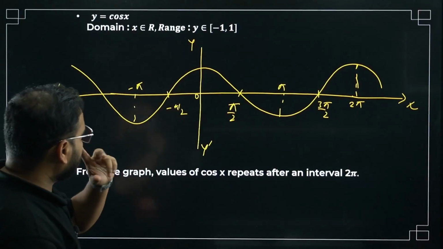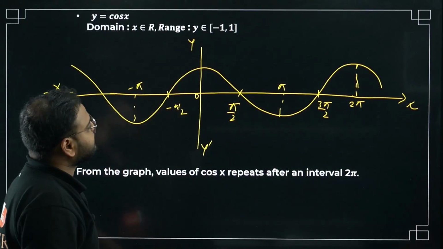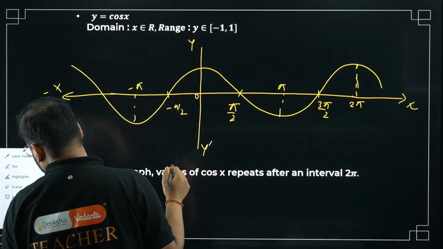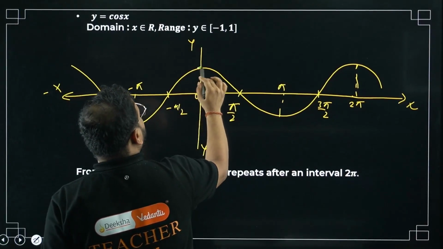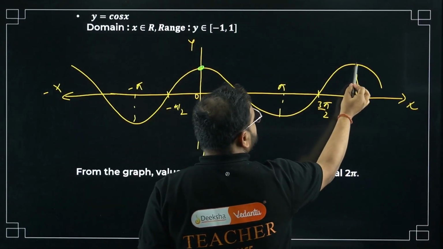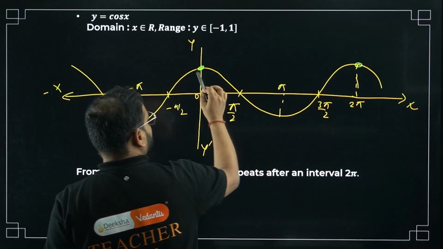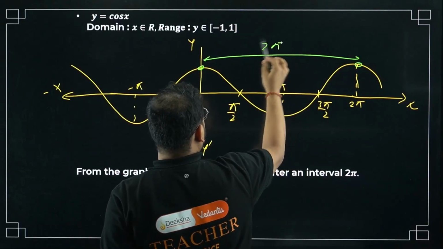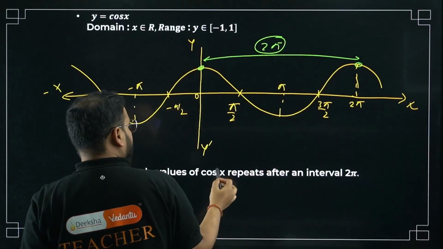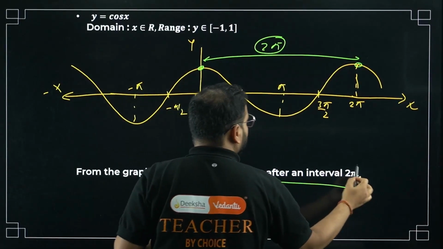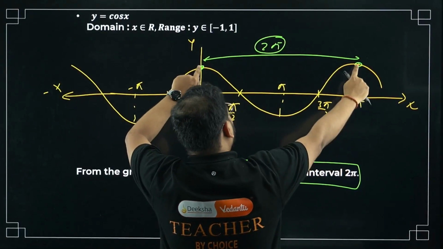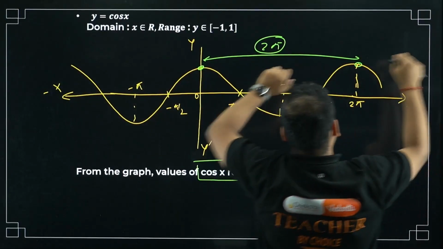So what are we getting over here, sir? Again, you can see this peak over here will repeat after this. How many parts is this? 0 to 2 pi, no? So again, cos x repeats after an interval of 2 pi. Means the same graph will repeat. After this, I'll cut this off and again start from here.